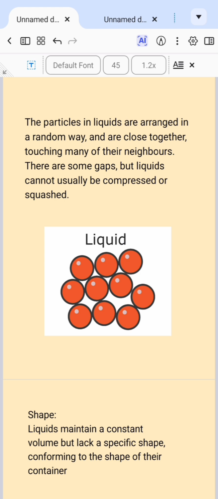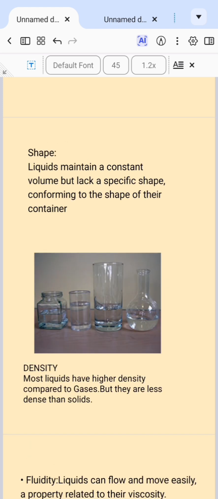Now, the particles of liquids are held by weak bonds, unlike solids where the particles are held by strong bonds. Liquids generally, like oil and water, all have particles which are weakly held by bonds. And the shape of water? What is the shape of water? Water doesn't have a specific shape, though it has volume. It only takes the shape of its container.